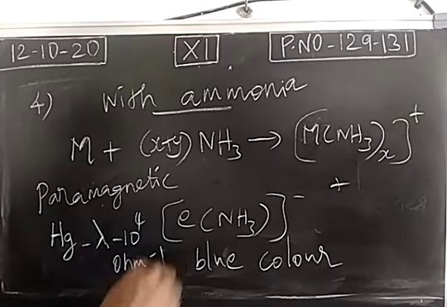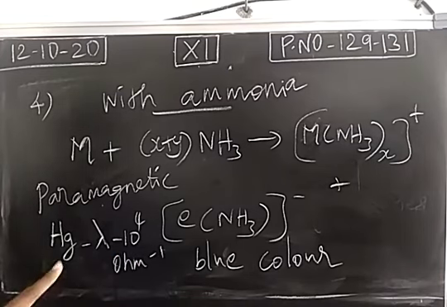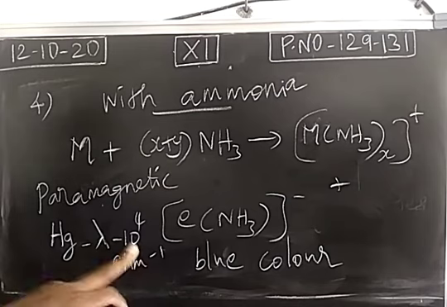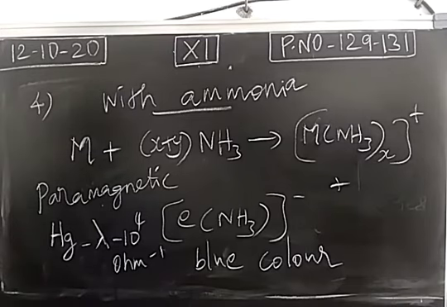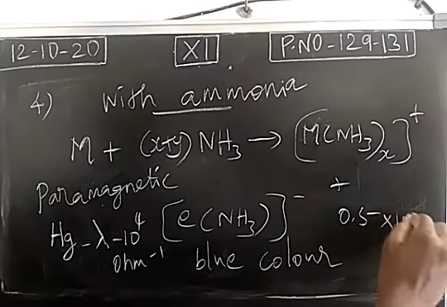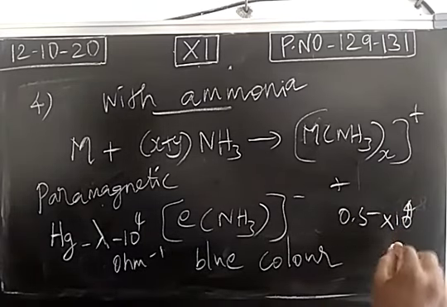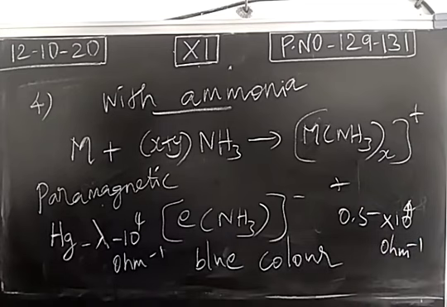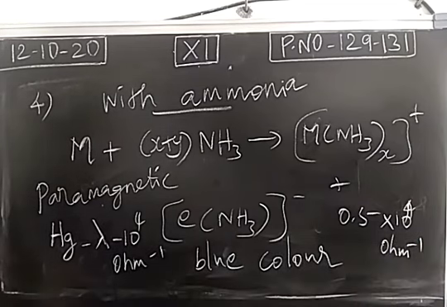Unit is per ohm. So we find what is the conductivity for a liquid metal, 10 power 4 ohm inverse. For this ammoniated solution also we find the conductivity. Here the conductivity value is 0.5 into 10 power 4 ohm inverse. So almost the conductivity is similar.